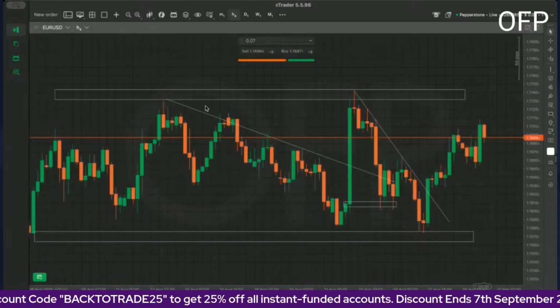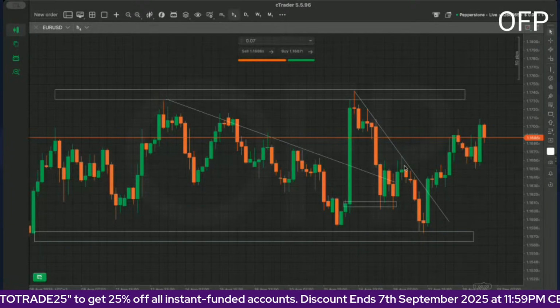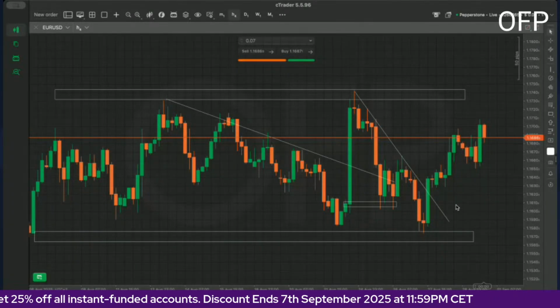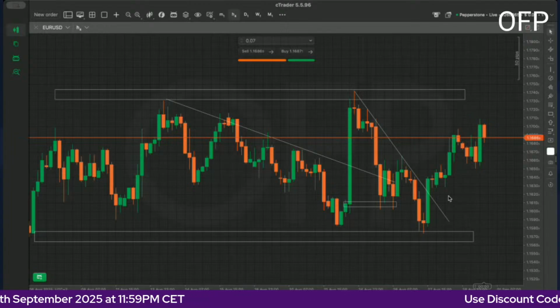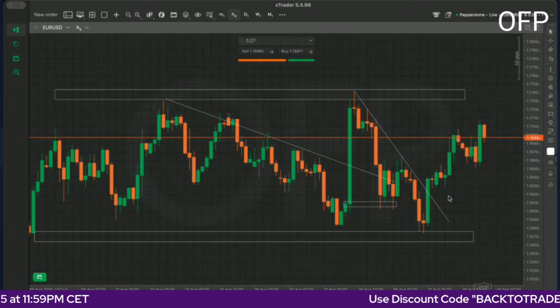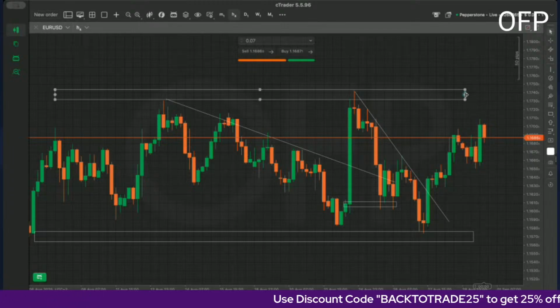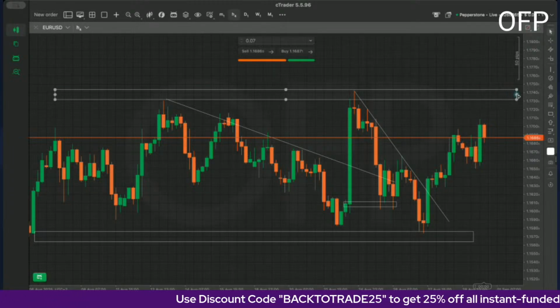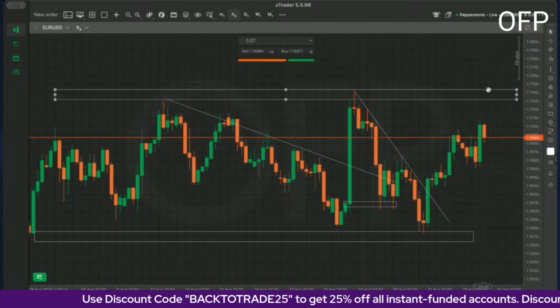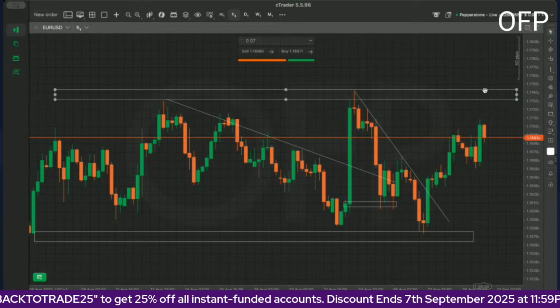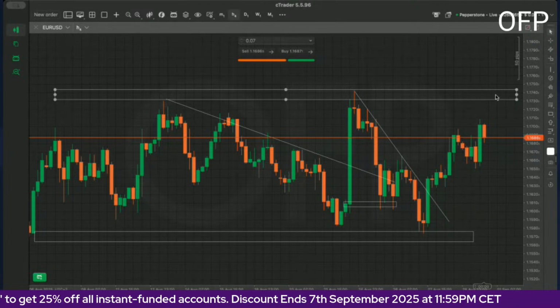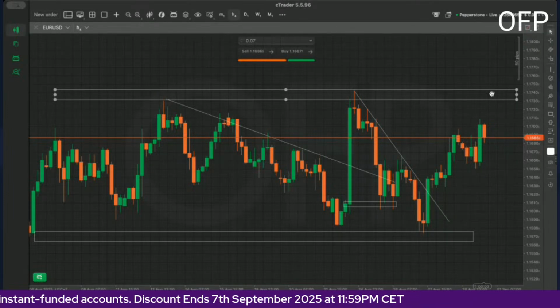Then let's look at euro dollar. Same scenario: trend line broken, started to reverse back all the way to the top, and this is literally in this consolidation that we have here with euro. So we might actually be coming to 1.17300 by the end of the week. But we shall see. We might actually bounce from here.